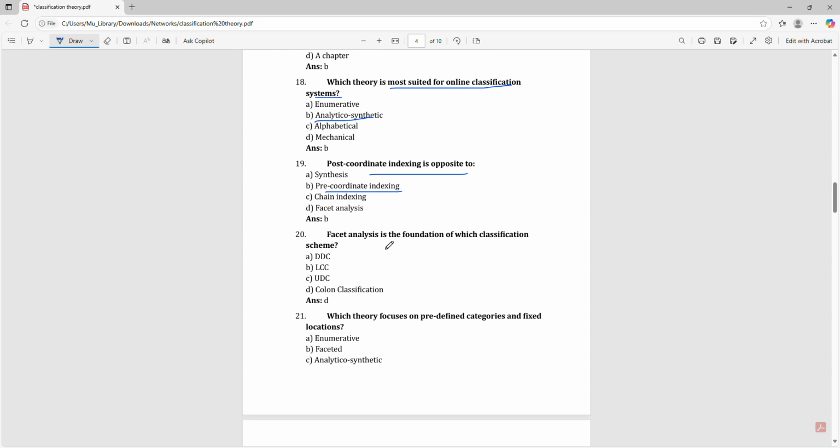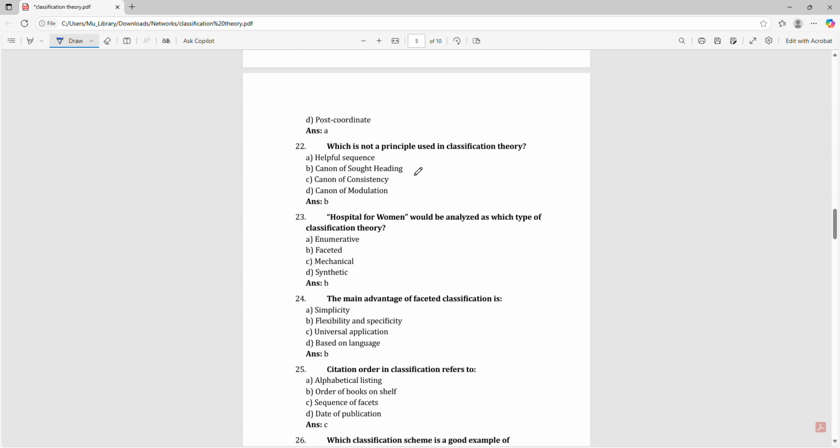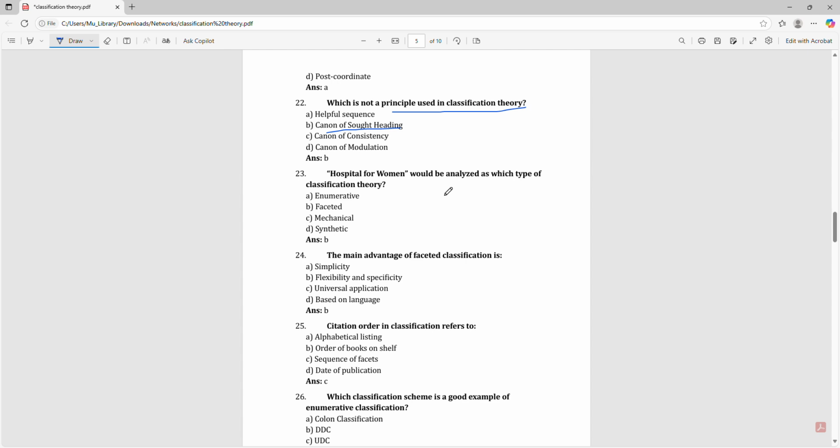Facet analysis is the foundation of which classification scheme? That is Colon classification. Which theory focuses on predefined categories and fixed location? That is enumerative. Which is not a principle used in classification theory? Canon of Southheading. Hospital for women will be analyzed as which type of classification theory?